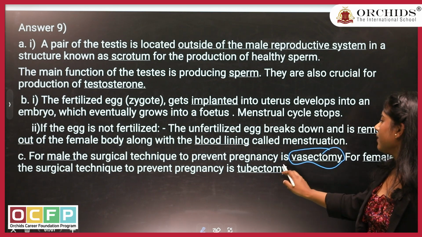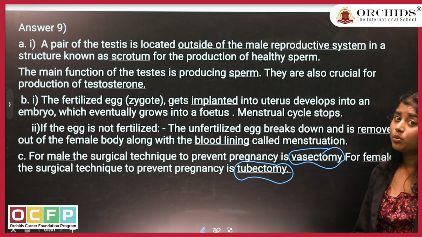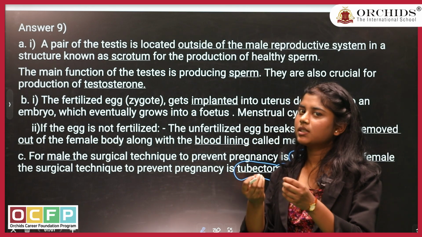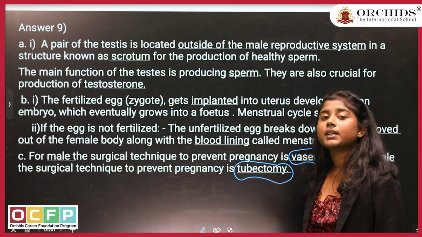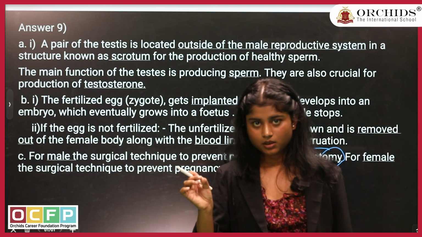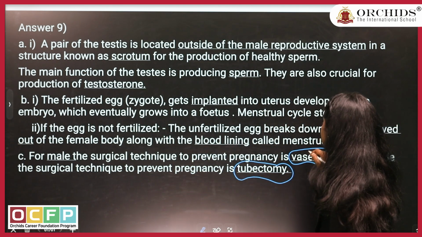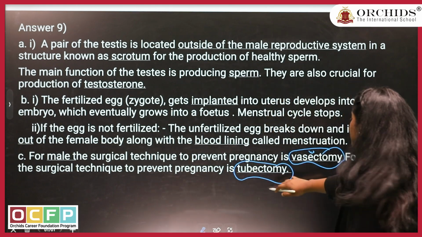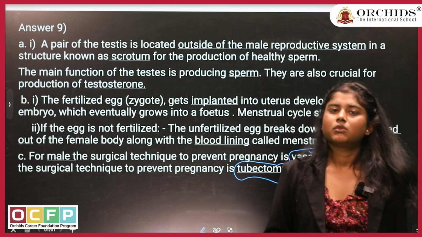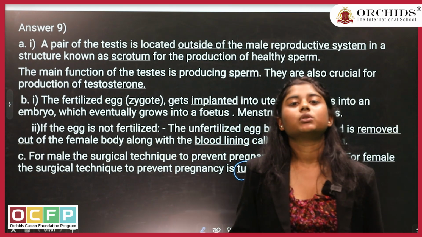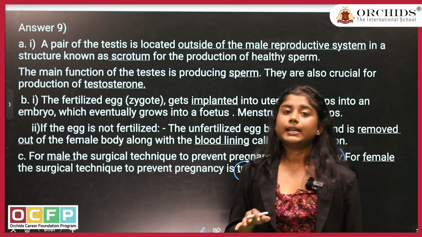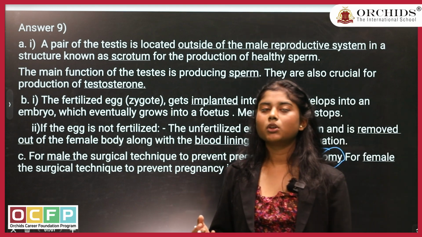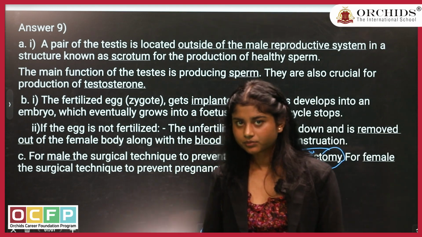In females, we have tubectomy. Why tubectomy and why vasectomy? Vasectomy because the vas deferens are cut. Similarly, tubectomy because the fallopian tube is cut. Like the vas deferens, if it is cut, obviously the sperm will not be transferred. So in tubectomy, if the fallopian tube is cut, obviously the ovum will not be transferred to the uterus and it will not be fertilized. And if it is not fertilized, then the embryo will not form. If the embryo will not form, the fetus will not form, and then the pregnancy will not happen.